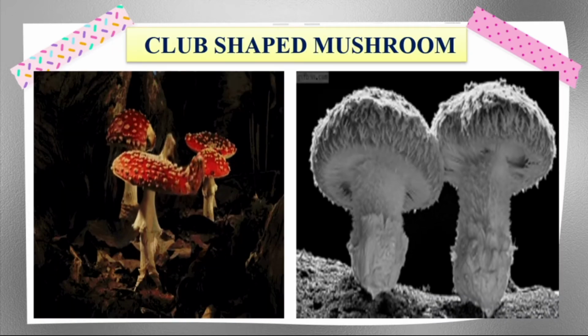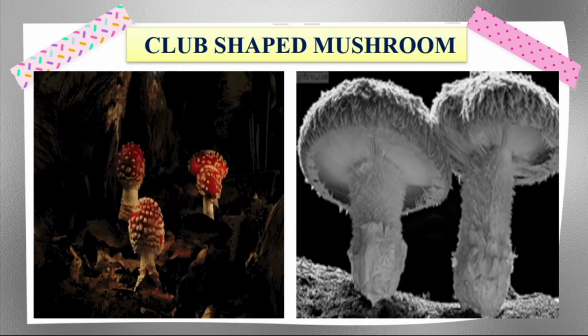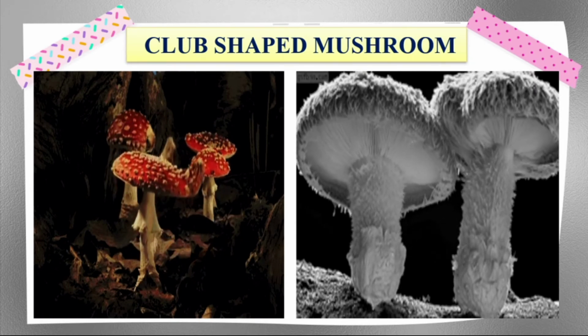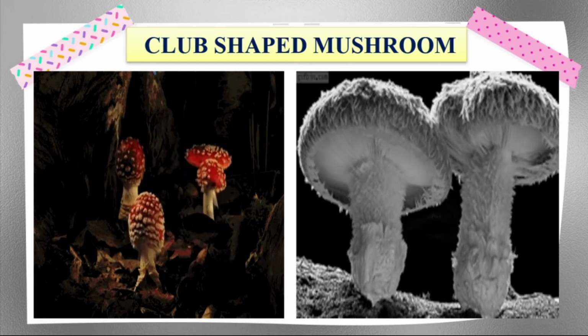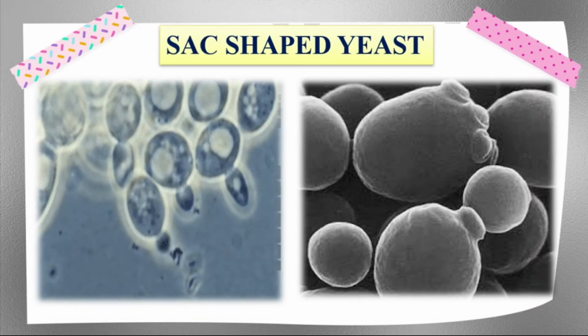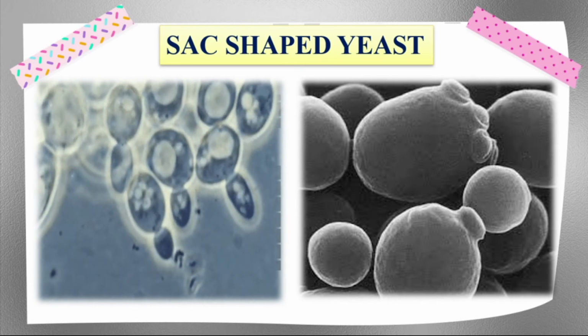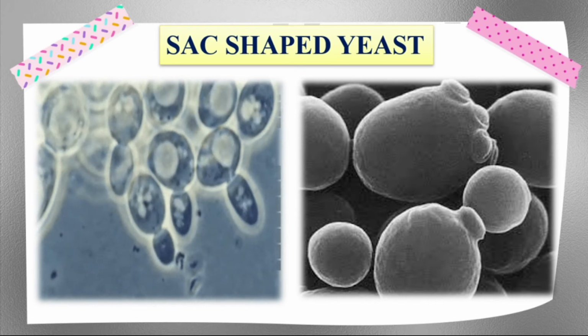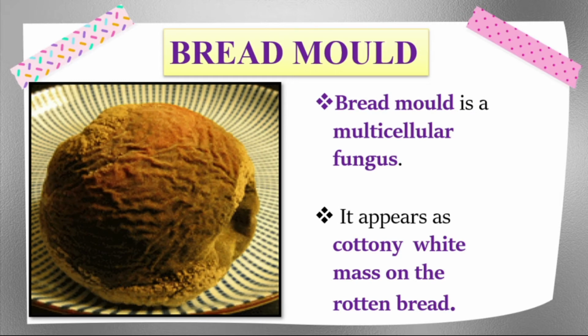The next one, club-shaped mushroom. It looks like an umbrella. So club shape is the second type of fungus, that is a mushroom. Sac-shaped yeast looks like a bag. Yes, bag-like shape, that is sac-shaped yeast. It is also under the kingdom fungi. Now we are going to discuss bread mold.